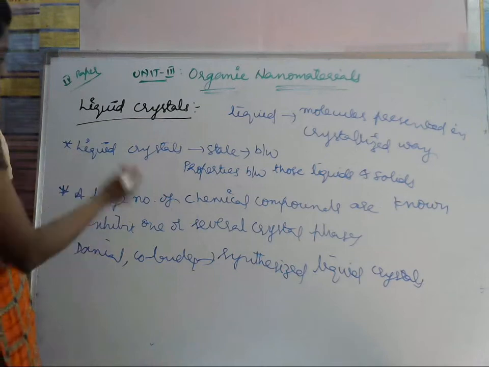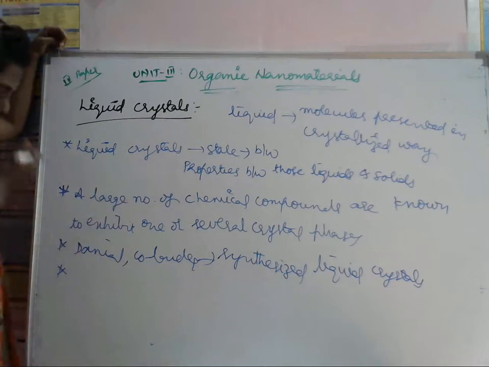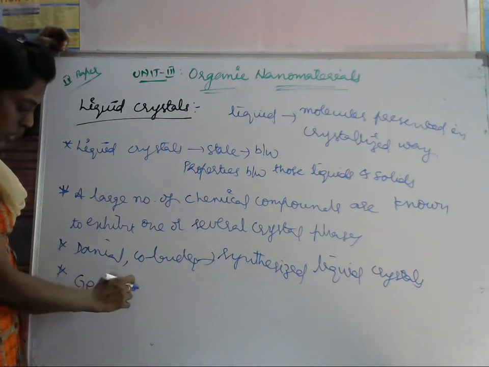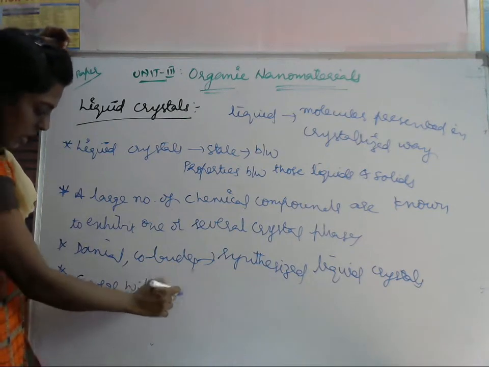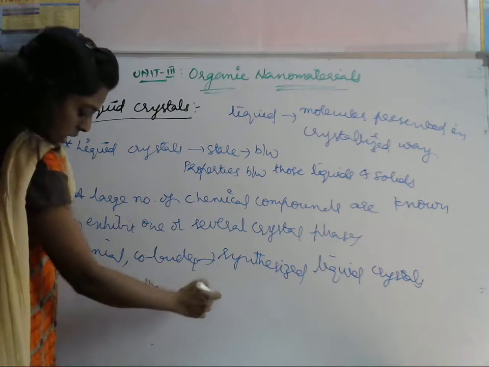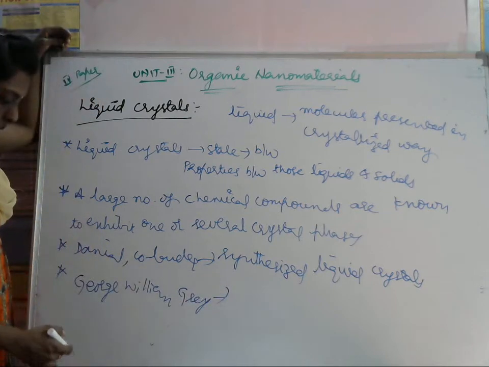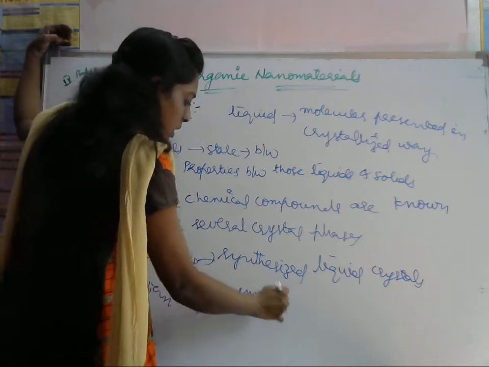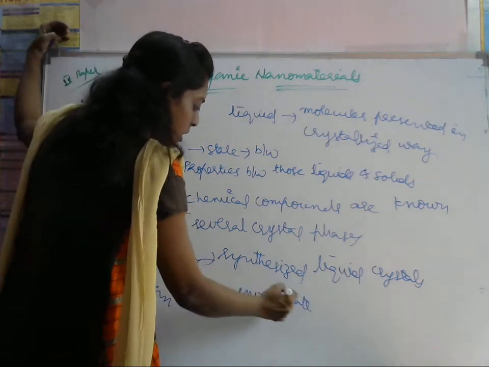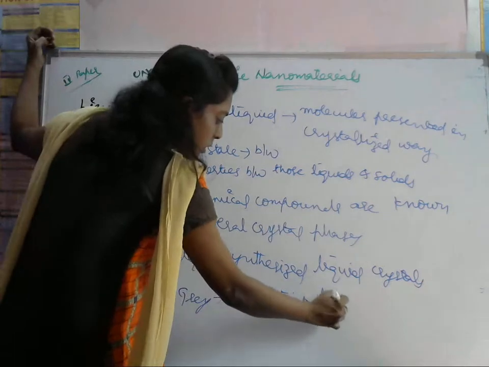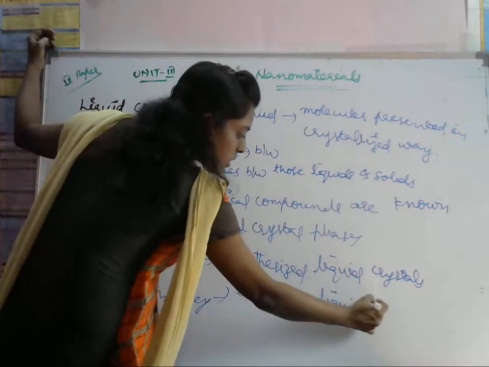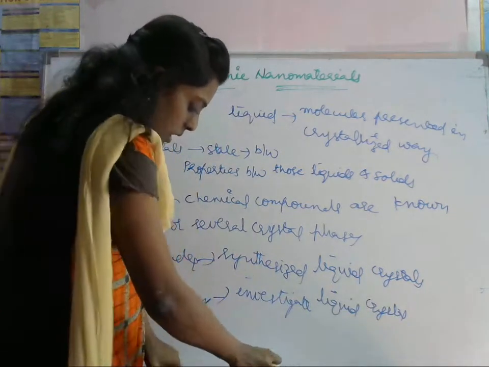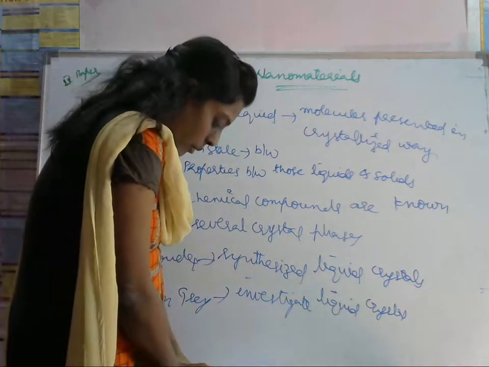And here one more person, George William Gray, began to investigate what a liquid crystal is.